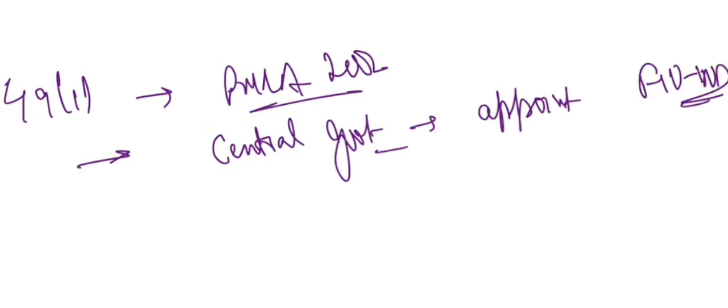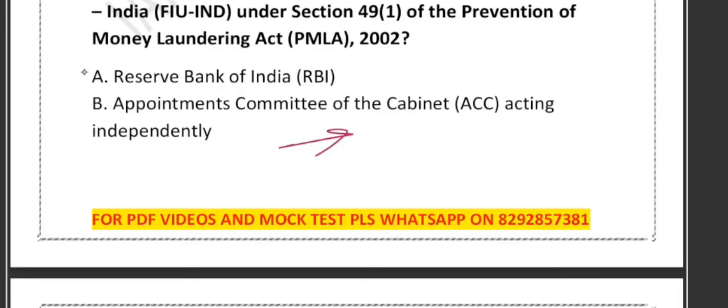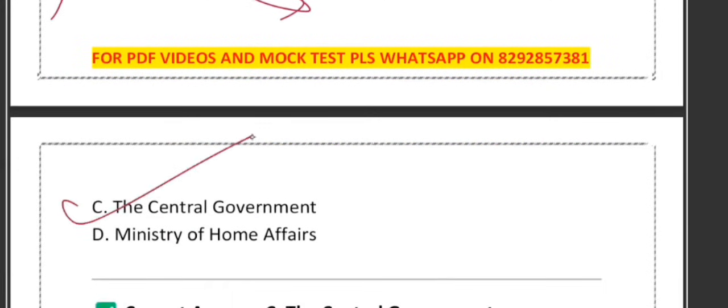Option A says Reserve Bank of India. They have no role in appointing the Director, FIU-IND. Option B says ACC acting independently. The ACC approves senior appointments, but the legal power to appoint still lies with the central government, so this is also incorrect. Option C says the central government. Exactly, this is the correct one.